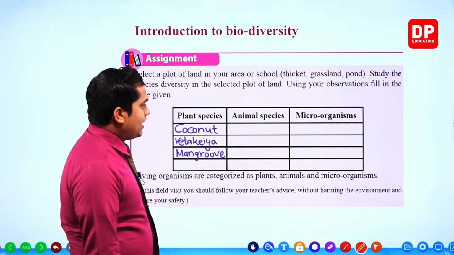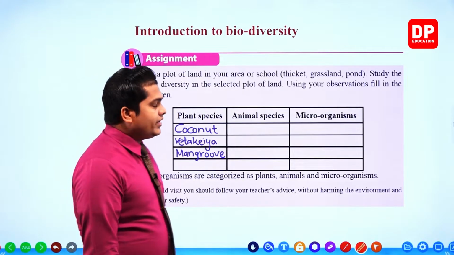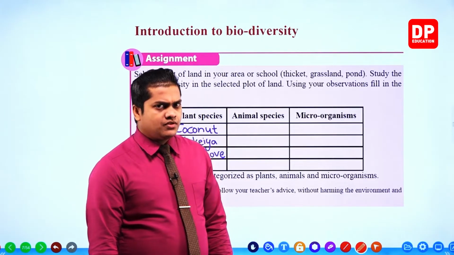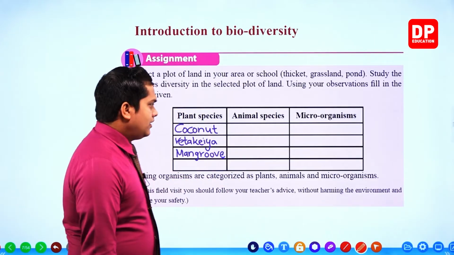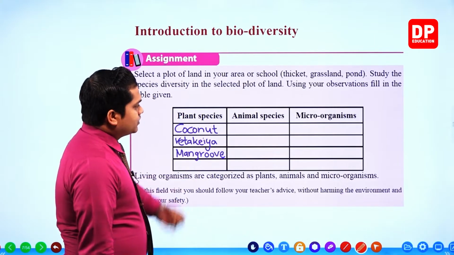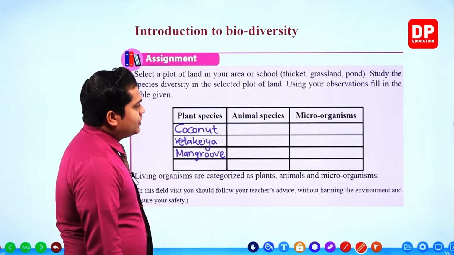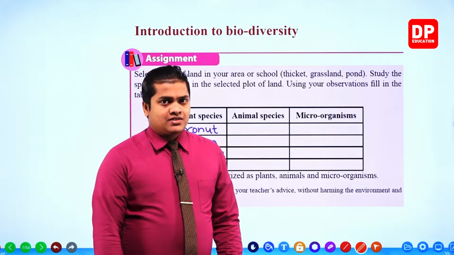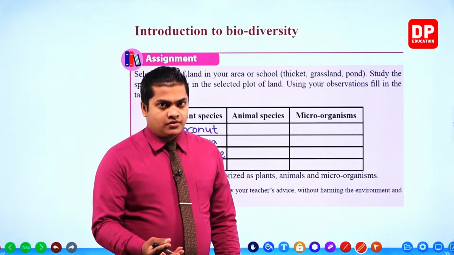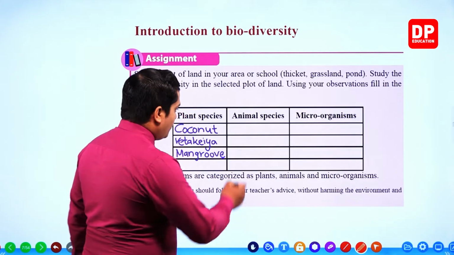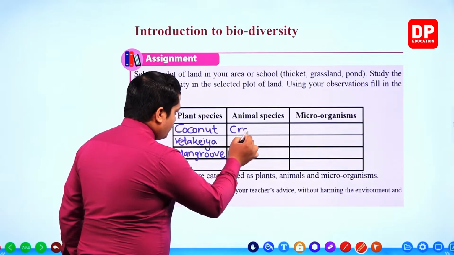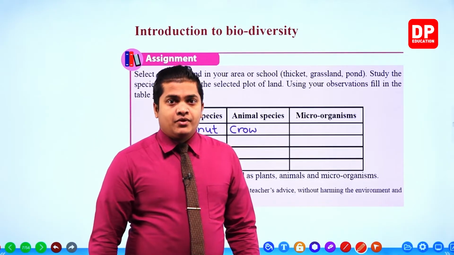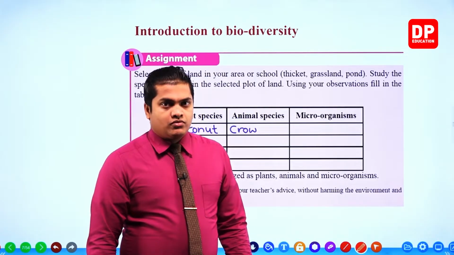What are the types of animals that we can observe? We will be able to observe for sure some crows. Within a seashore or in a beach, definitely we will be able to observe crows.